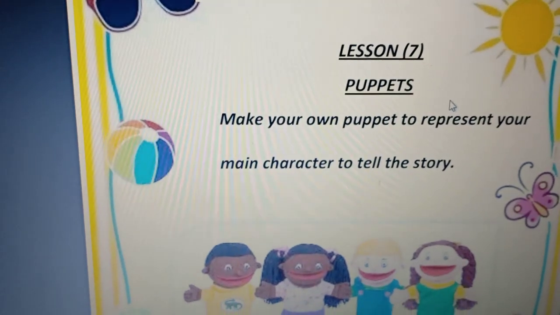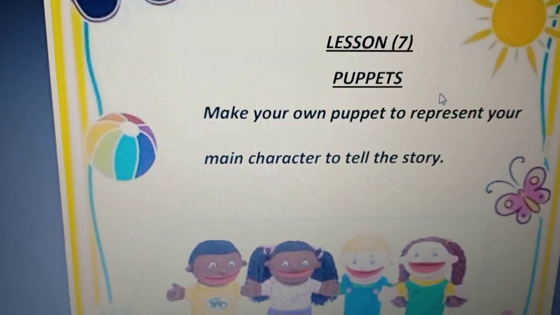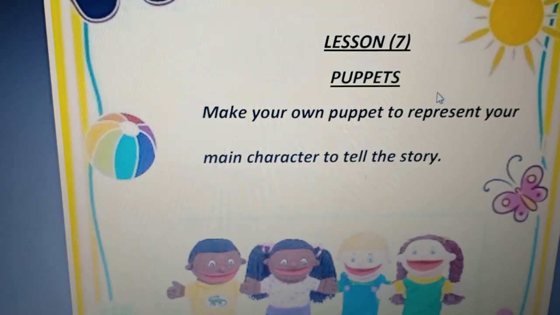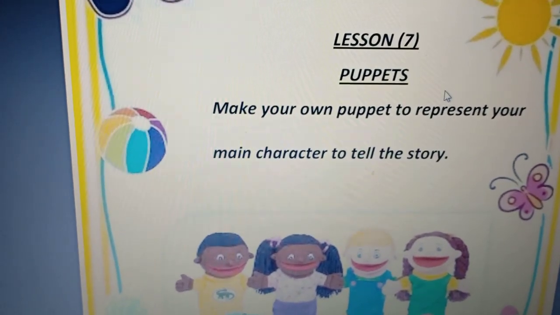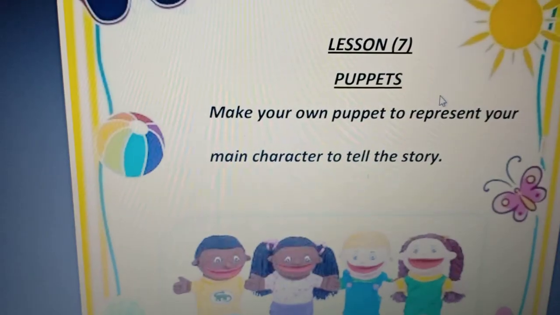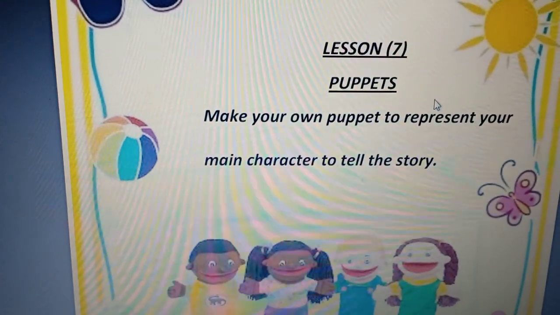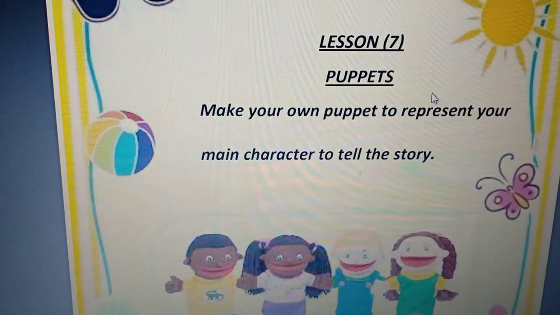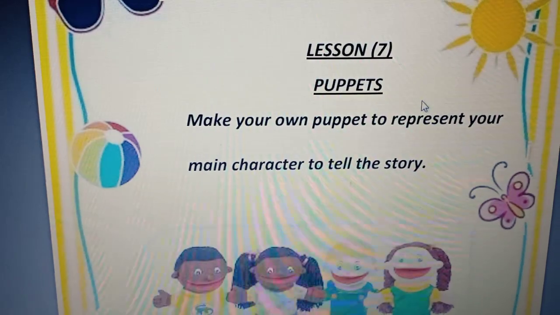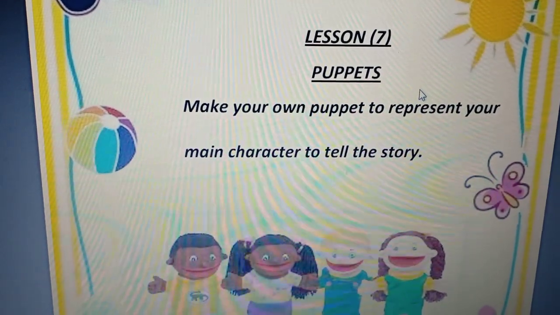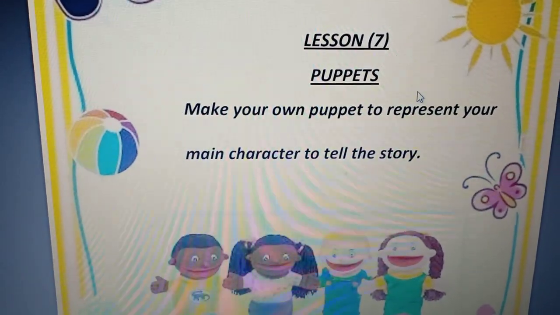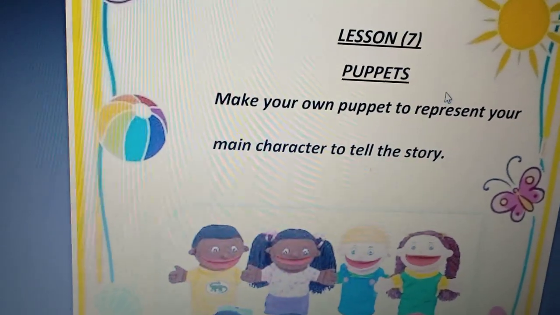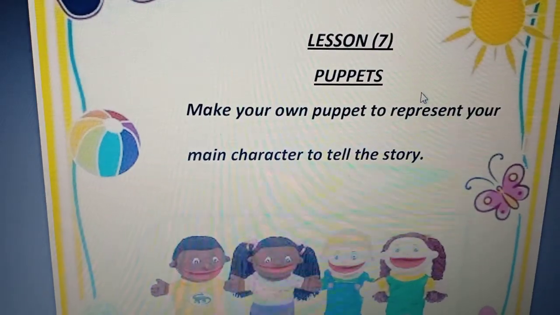Today, you will tell us the same story using a puppet. I want you to make your own puppet, and it will be the main character of your story. And you will tell your parents this story using your puppet. You can make any type of puppet. You can make it using clothes, you can make it using paper. Use any tools you want.